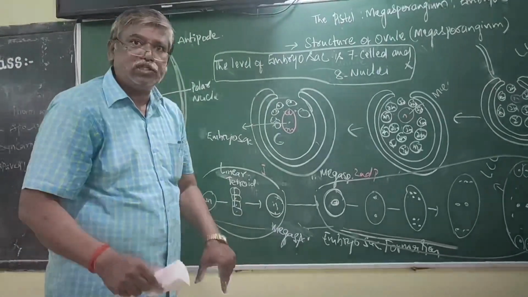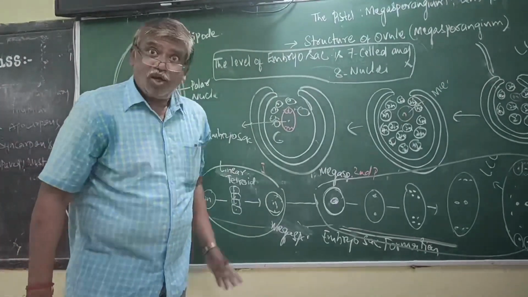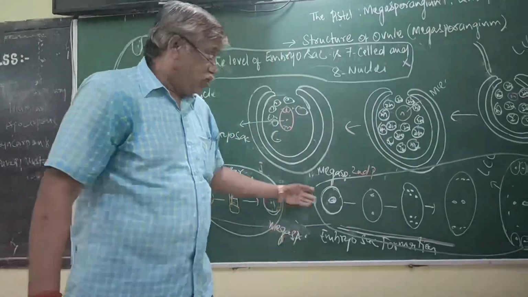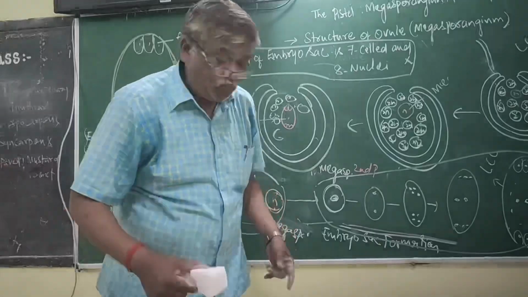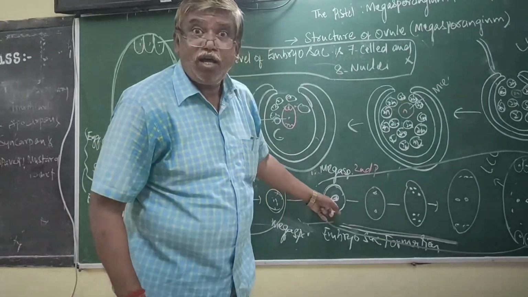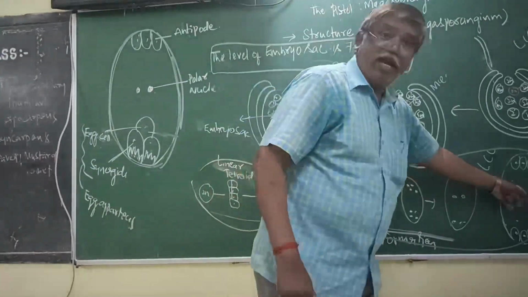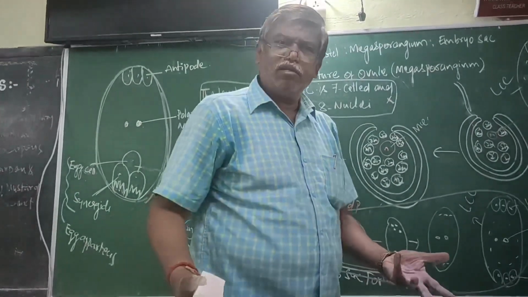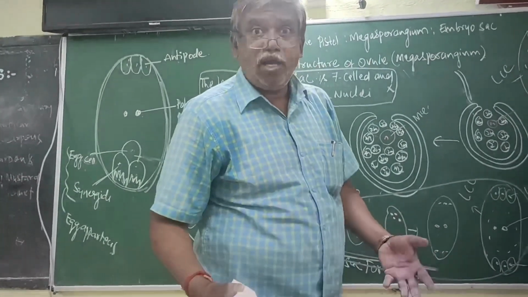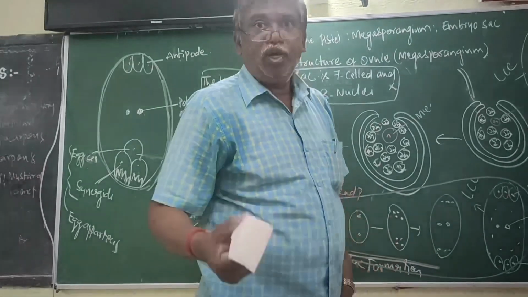Now megasporogenesis is complete. But it continues to the second event, called embryo sac formation. It begins with the haploid megaspore and ends with the embryo sac. What is the need of embryo sac? It is required for the formation of egg.